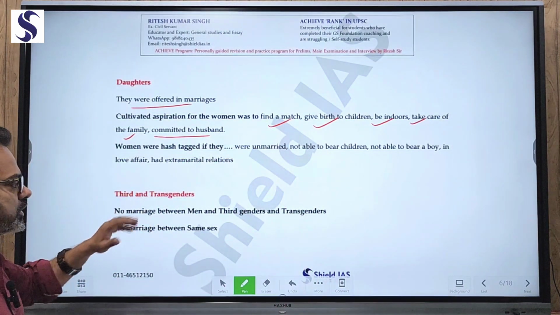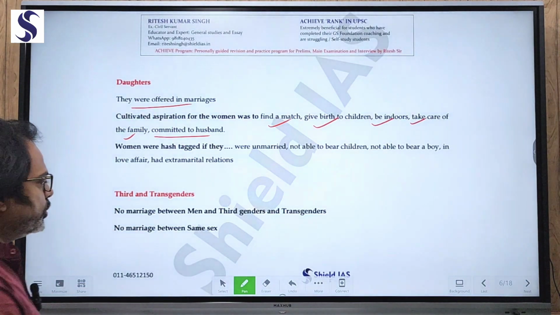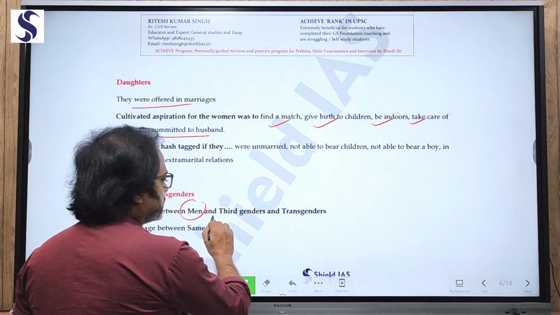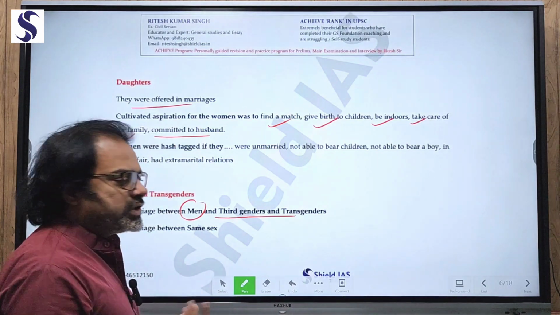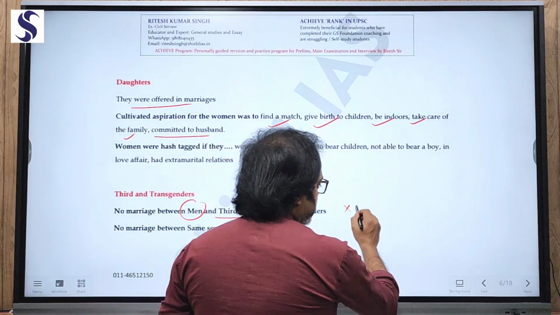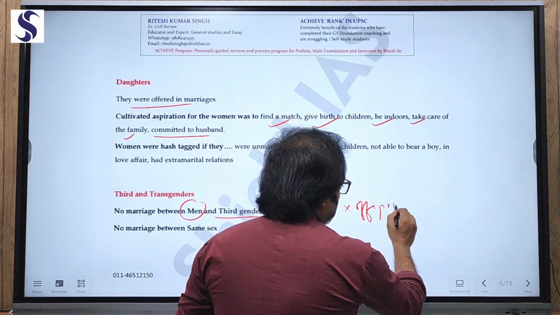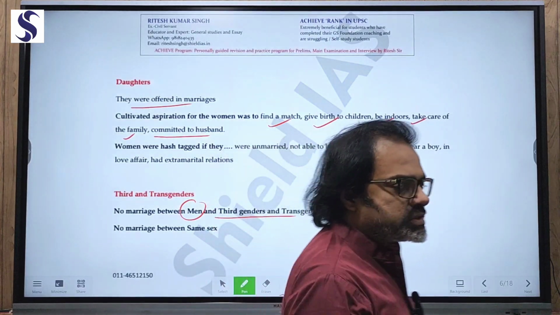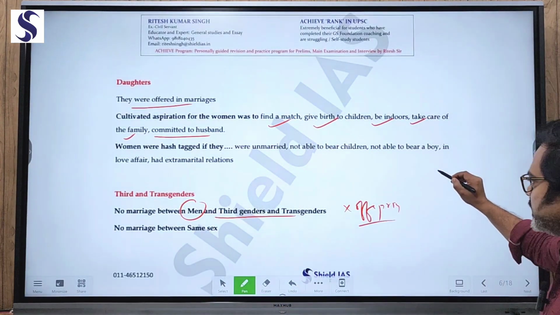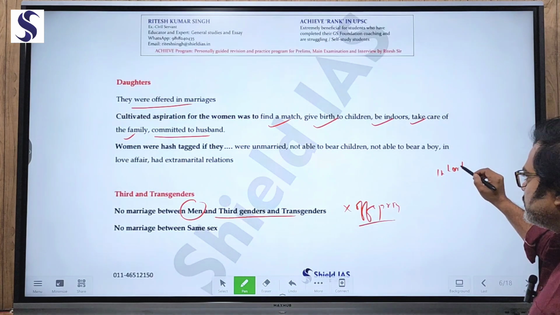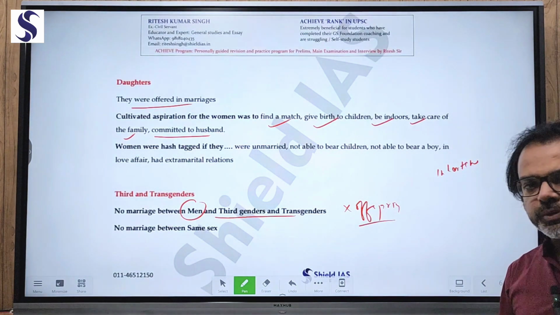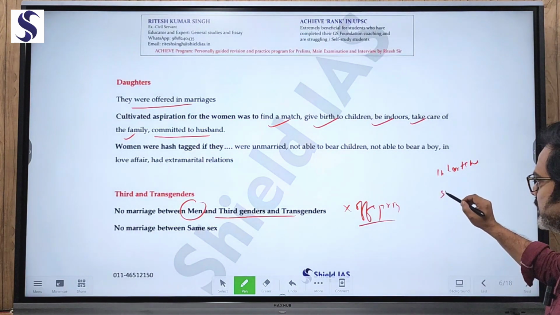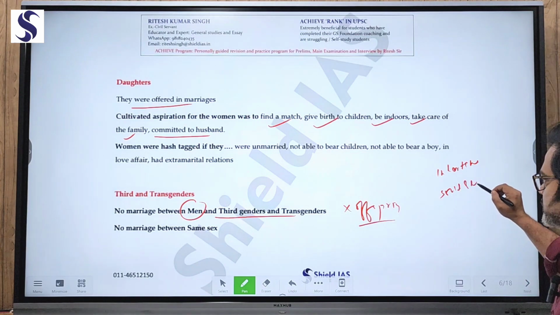Now, when we talk about the third gender, transgenders, no marriage could happen between men and the third gender, because there would not be any offspring. But offspring was required. Offspring was required for inheritance. Offspring were required for maintaining social and economic divisions.